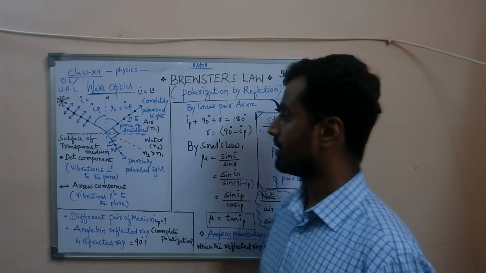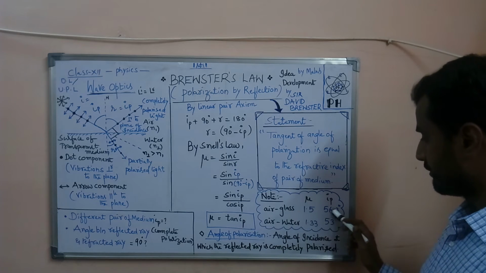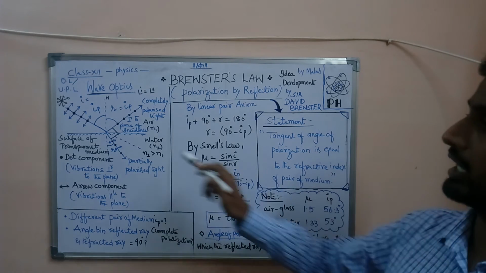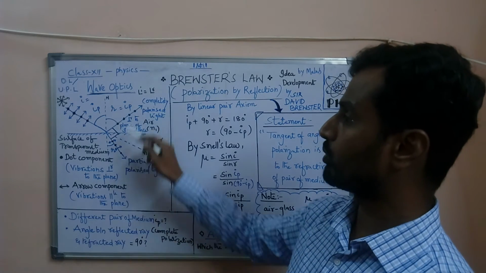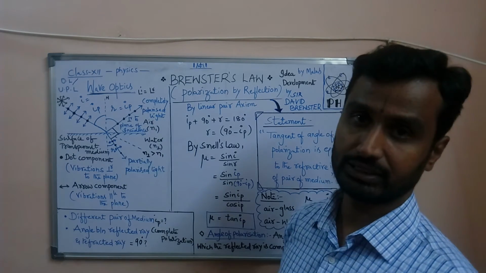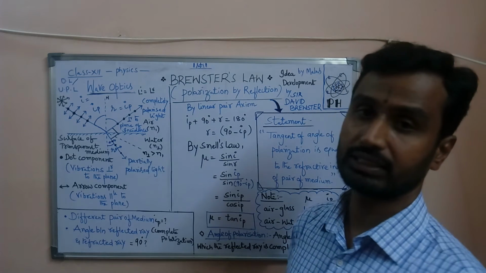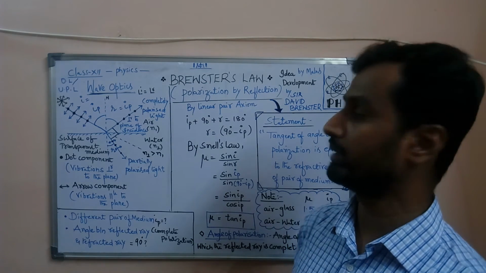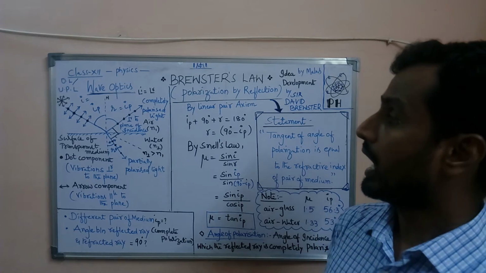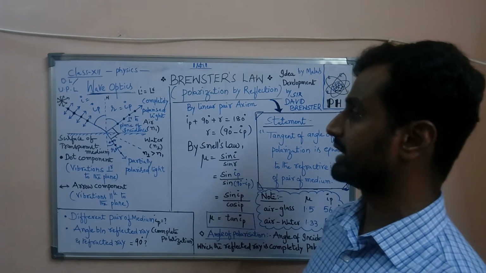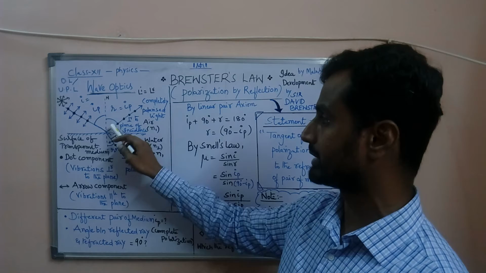Finally, for air-water medium at 53 degrees of angle of incidence, the reflected ray contains only dot components, that is, the vibrations of the component perpendicular to the plane of incidence. At this angle of incidence, the angle between reflected ray and the refracted ray is 90 degrees.